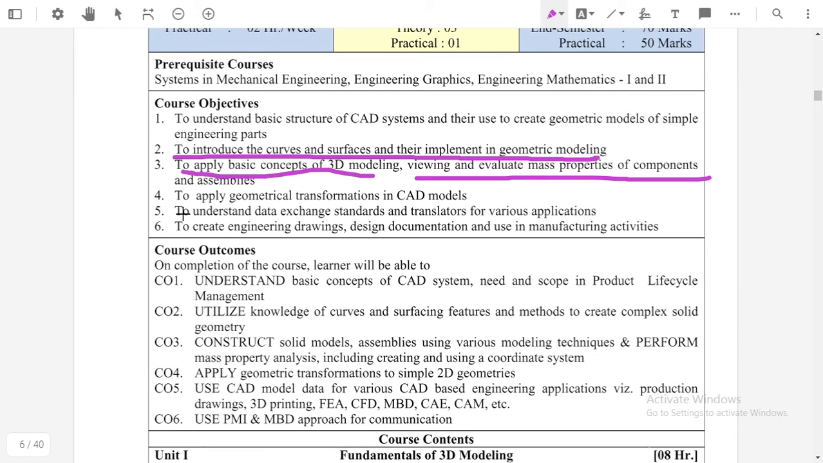The fourth objective is to apply geometrical transformations in a CAD model. What is meant by geometrical transformation? All this knowledge we will get after learning this subject, and how this geometrical transformation is used in a CAD model. Suppose there is one object and I want to enlarge this object by 2 times, then how can we